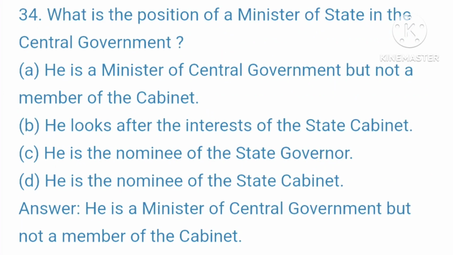34. What is the position of a Minister of State in the central government? A. He is a Minister of Central Government but not a member of the Cabinet, B. He looks after the interests of the State Cabinet, C. He is the nominee of the State Governor, D. He is the nominee of the State Cabinet. Your right answer is, he is a Minister of Central Government but not a member of the Cabinet.